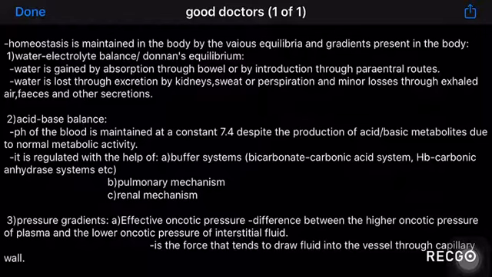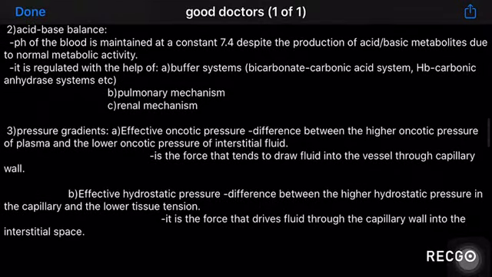Second is acid-base balance. The pH of the blood is maintained at a very narrow range of 7.4 plus or minus 0.05, even though the body produces a lot of acid-base metabolites during normal metabolic activity. So this acid-base balance is regulated with the help of buffer systems, the pulmonary mechanism, and renal mechanisms.